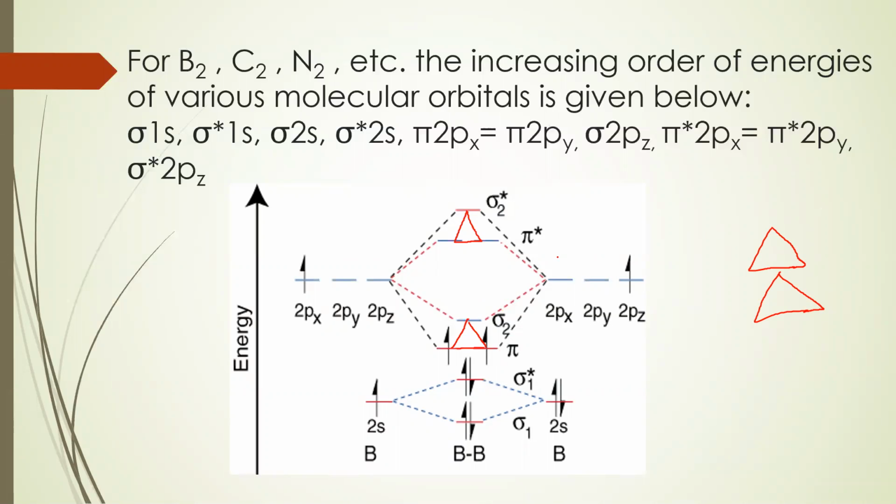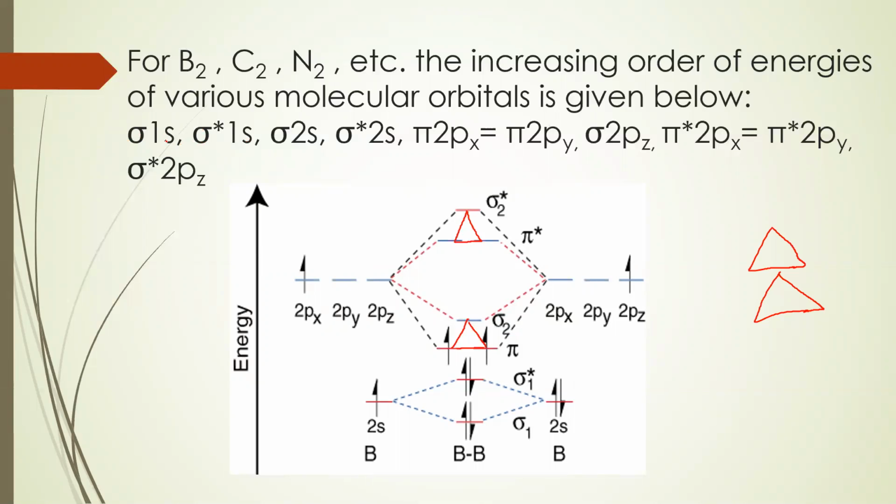Now when we are talking about B2, how many electrons does B2 have? 10 electrons. Each orbital can hold a maximum of 2 electrons, remember as per Aufbau principle. First of all, the bonding molecular orbitals will be filled, and then we fill the electrons in the antibonding molecular orbitals.